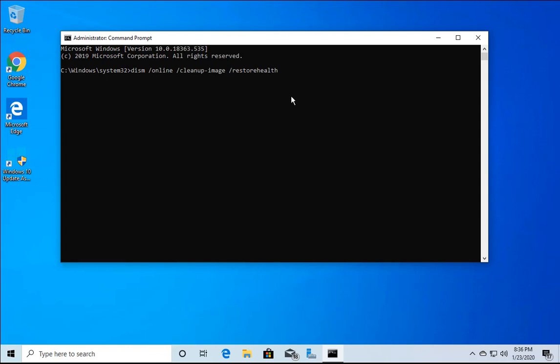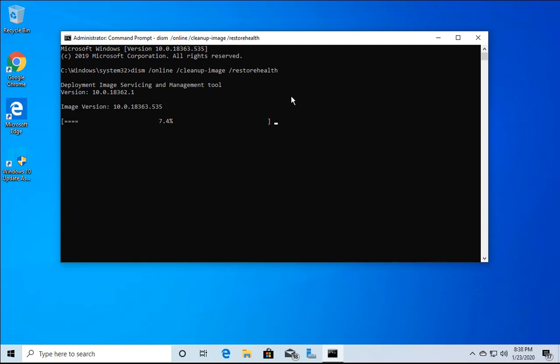So this is my blog and you can copy this command from my blog and paste it into your Windows 10 computer to run this command. So just hit enter and then it will start. This tool is going to check if any system files are corrupt or not. If corruption is there, it is going to replace those particular files with newer ones and it will improve the health of your Windows 10 computer.